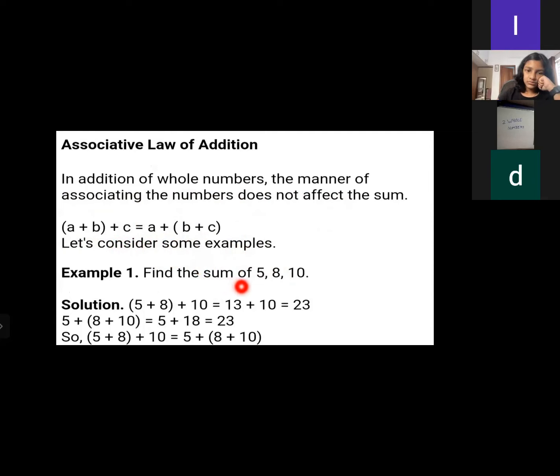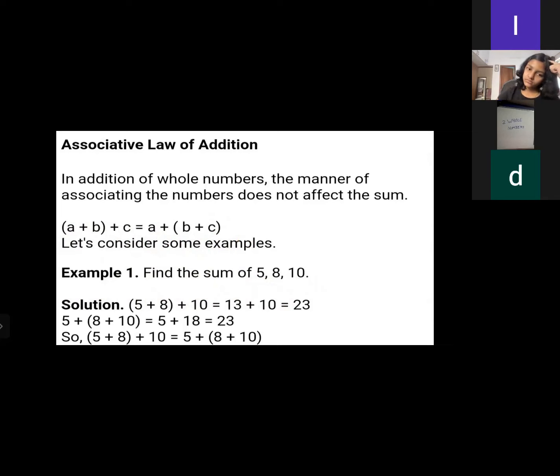Here, find the sum of 5, 8 and 10. What is he doing here? First, let's consider 5 as a, 8 as b and 10 as c. He put this in this formula: (5 plus 8) plus 10. So what does he get? 5 plus 8 will be 13. So 13 plus 10 is 23. If he puts the same thing in this formula, 5 plus (8 plus 10) is equal to 23